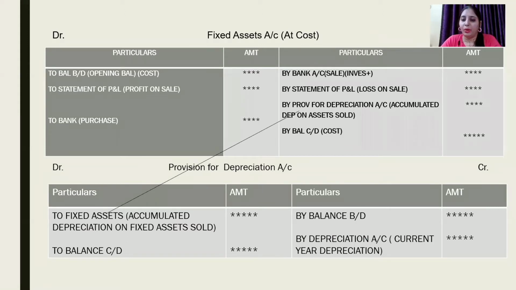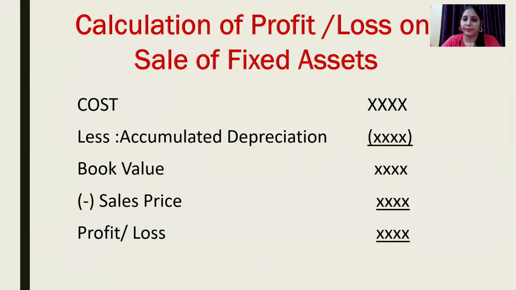Now how can we calculate gain or loss on sale of an asset? See, the formula is cost minus accumulated depreciation. Accumulated depreciation is the total depreciation that is calculated on the asset till the date of sale. Now, from cost, when we subtract accumulated depreciation, we will get book value.